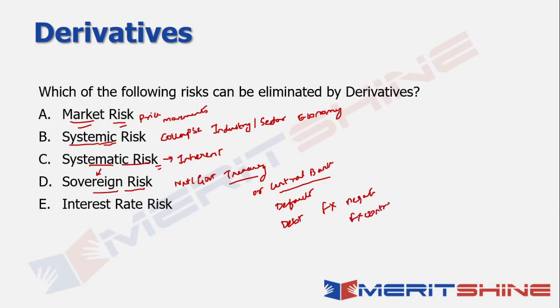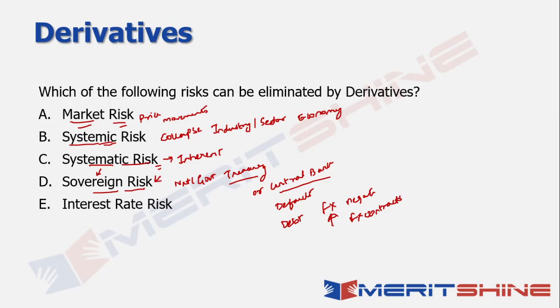Meaning either they are defaulting on their country level debt, or they are making such kind of rules and regulations which basically makes their foreign exchange contracts reduced in terms of value or completely negate the worth of such contracts. Right? For example, you talk about the devaluation of the Chinese currency. That's probably one example that you can look at. So that basically talks about the sovereign risk that is associated.